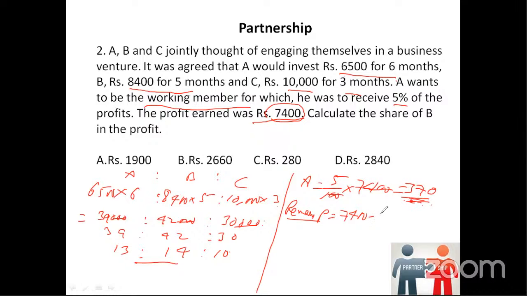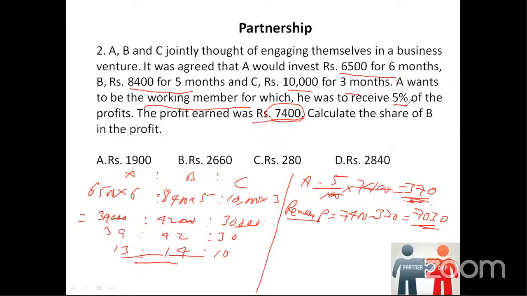Before distributing it to others, A will take it first, this 370 rupees. So the remaining profit will be 7030. So this is the remaining profit. Now we have to use this percentage ratio, and on that we have to use the remaining profit.